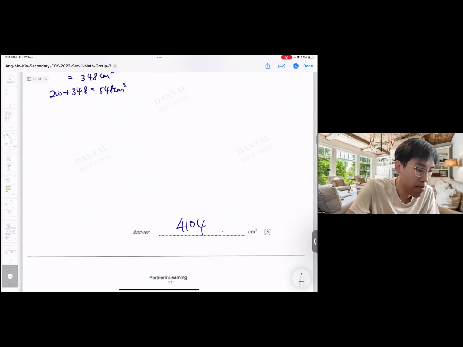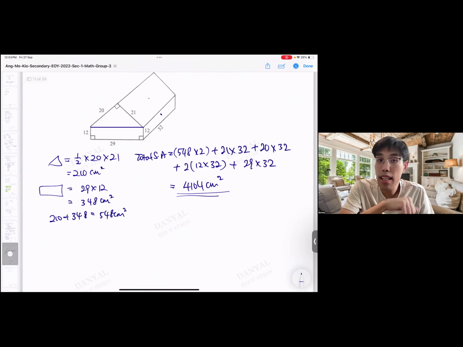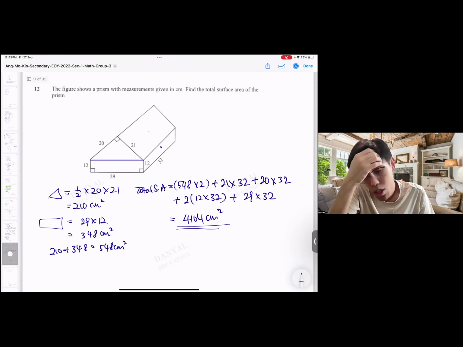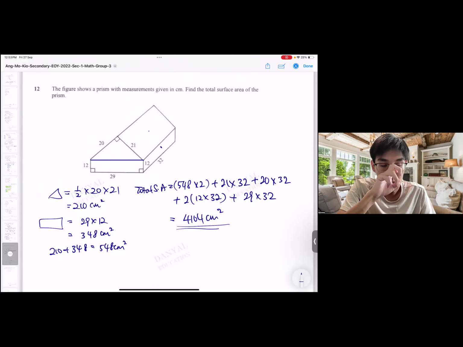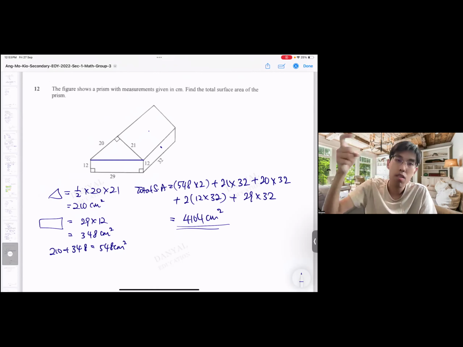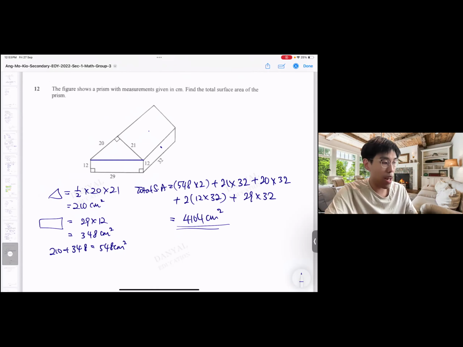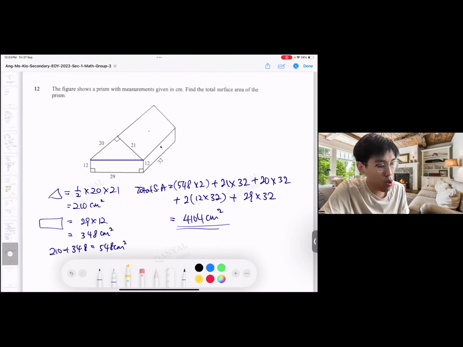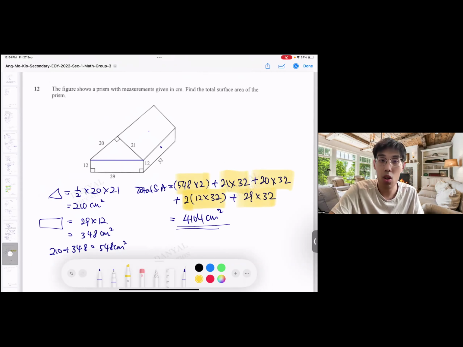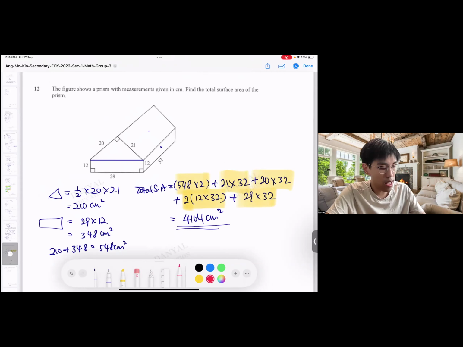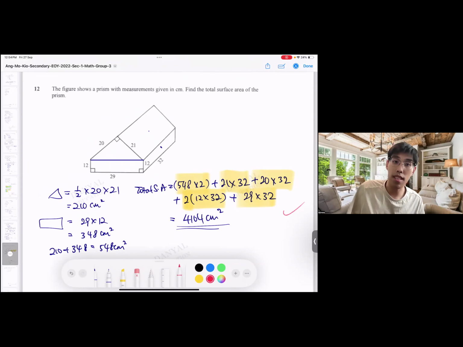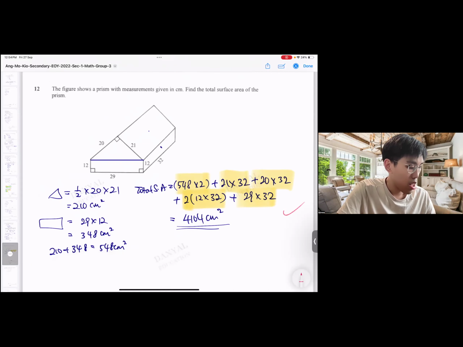So the main idea for this kind of volume and surface area question is make sure you account for everything, all the different sides. From here, I can see there's 1, 2, 3, 4, 5, 6, 7. So there are 7 sides. So during your calculations, make sure you cover 7 sides. I got 2 sides here, 3, 4, 5, and then 6, 7 sides here. So I would know that my answer is correct because it accounts for my 7 sides. Okay, next.